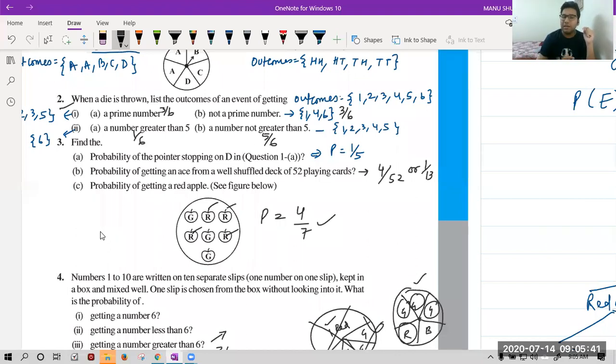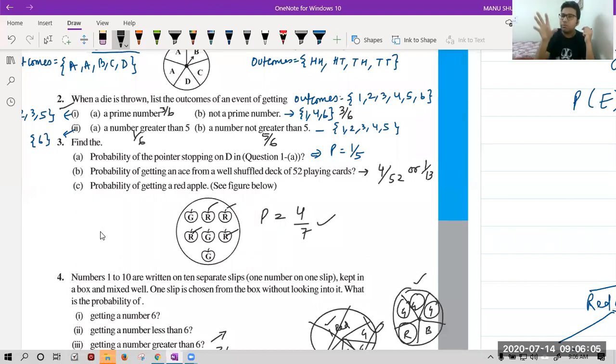First part is asking prime numbers. So we all know prime numbers are those numbers which have only 2 factors. So 2 will come, first prime number, 3 will come, second prime number, and 5 will come, third prime number in the first option. Second option is saying not a prime number.